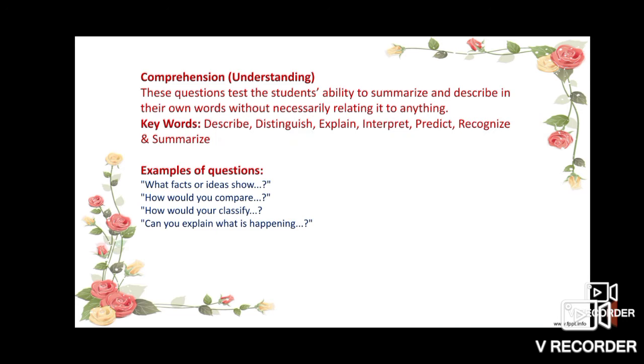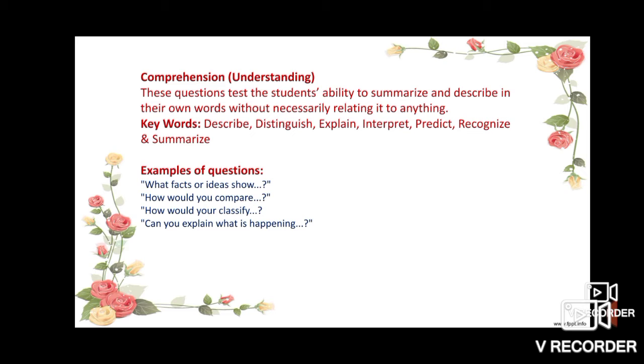This is knowledge. After that, the second one is comprehension. As far as Bloom's taxonomy is concerned, this step is so important. Comprehension is directly related to understanding. What happens at the comprehension level?